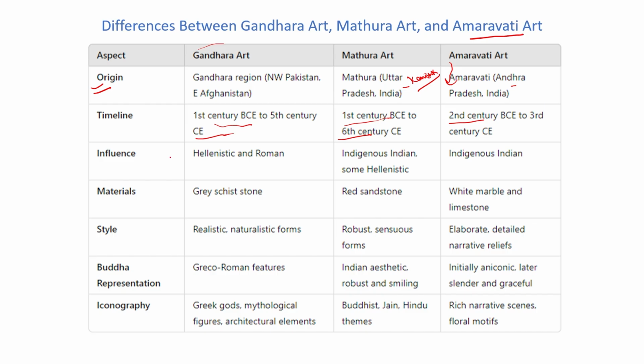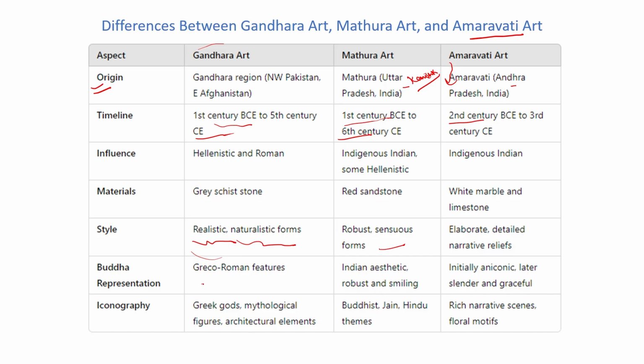What is the statue-making style in Gandhar art? The Buddha statues look realistic, in naturalistic forms. Also, there are the Buddha's wavy hair with beard and the halo behind his head. In Mathura art, a robust and sensuous form. And in Amravati art, the statues are made in 3D form, which explains or narrates a story or previous life story of Gautam Buddha.